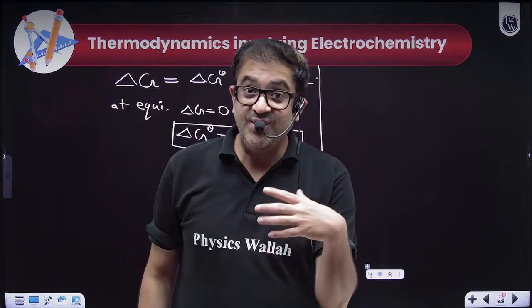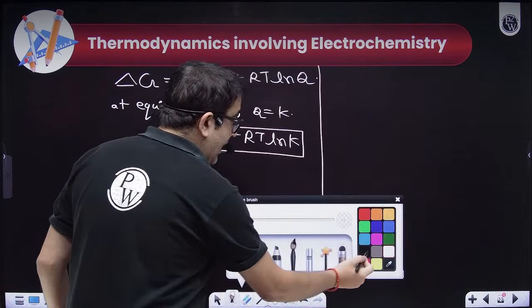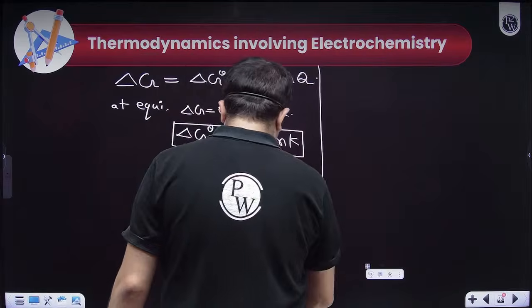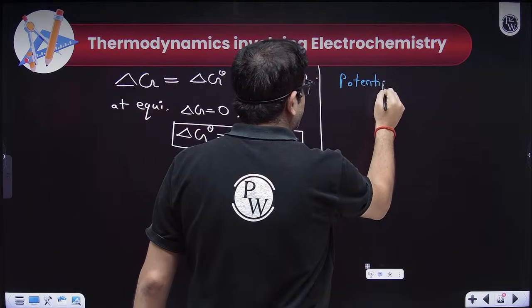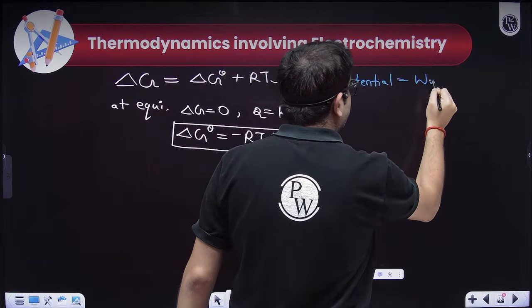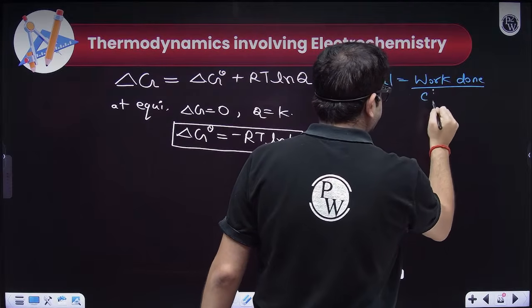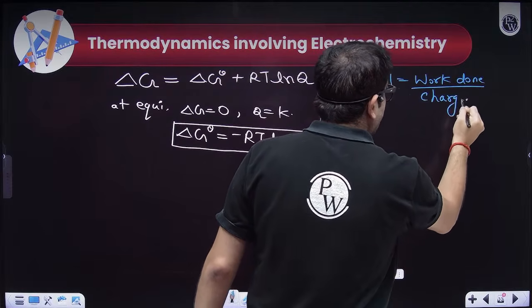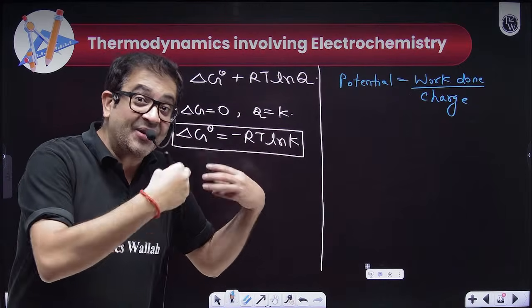Now let me relate this useful work for the battery. We definitely know through our physics understanding that potential is nothing but the work done to move a charge. Now, I am focused on the work done by my electrochemical cell.